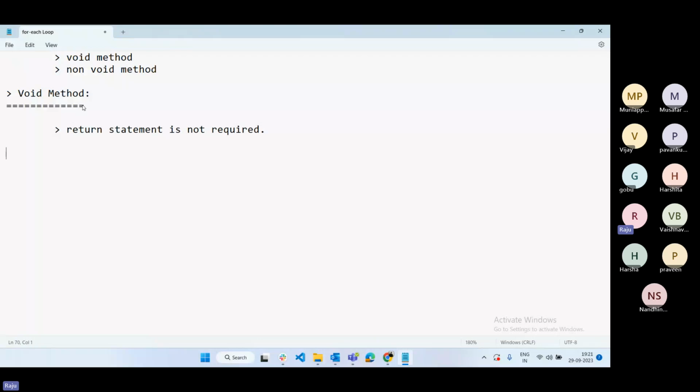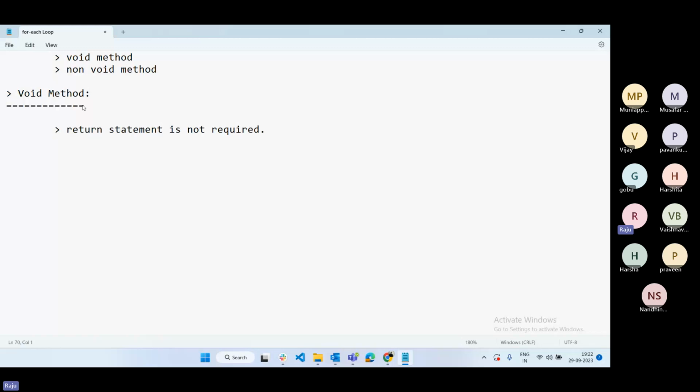You know restaurants, right? Generally you visit a restaurant for lunch or dinner. If it is a small restaurant, you pay the money and come back once you complete the dinner or lunch. The restaurant people are not expecting anything after your activity is done, right? That is something like a void method.